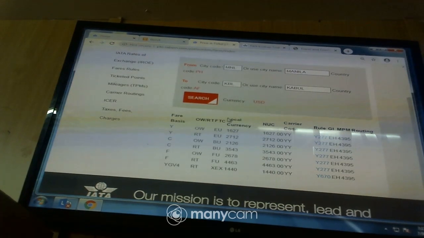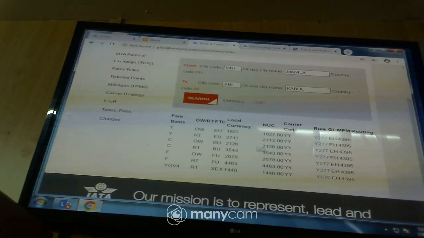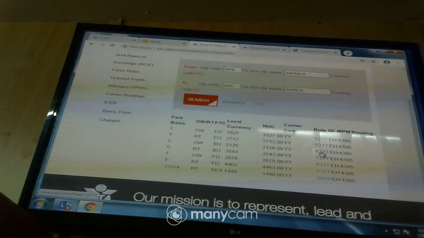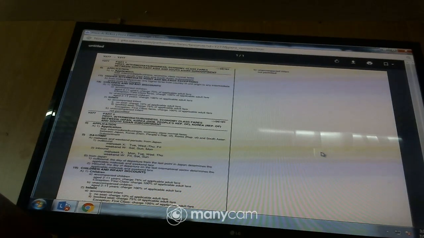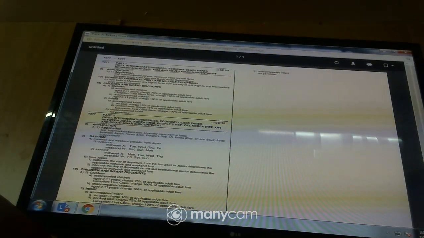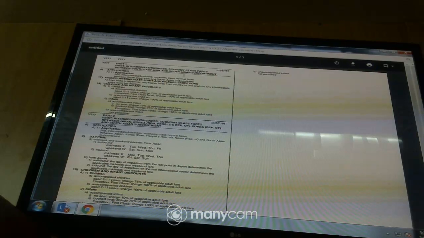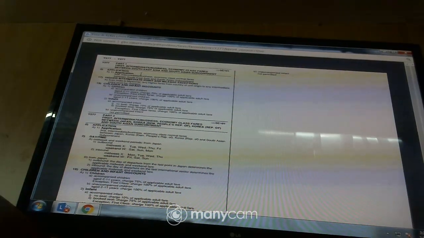Now you have the rule. So for the rule, we shall come here and we click on the rule, which is Yankee 277. So there we are. And then you look at the application. Here we are told that first, intermediate or business, economy class fares between Southeast Asia and South Asian subcontinent. Yeah. So if you look at our origin and destination, we find that Manila is in Southeast Asia, and then Kabul, which is in Afghanistan, is found in South Asian subcontinent.